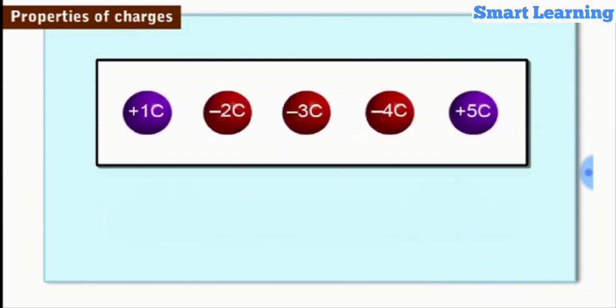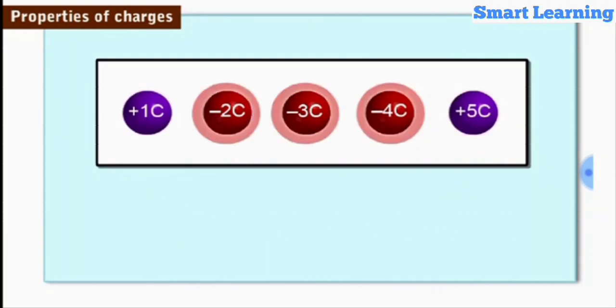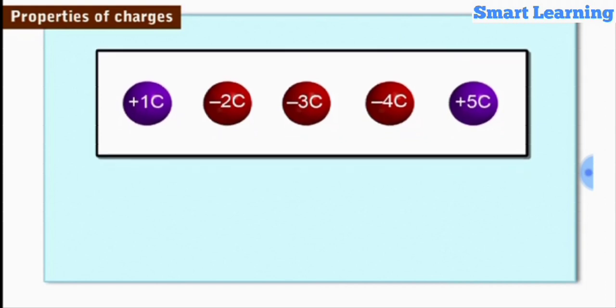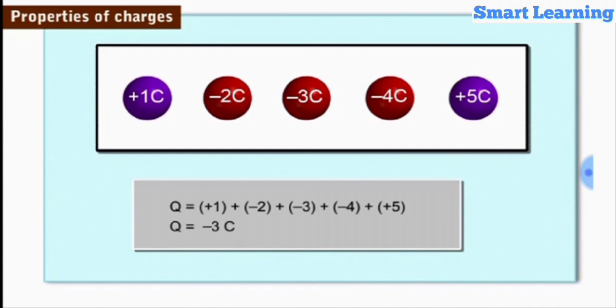It is important to note that while adding the charges, proper signs should be used. That is, positive sign for a positive charge and a negative sign for a negative charge. We can determine whether a body is charged positively or negatively by finding the algebraic sum of all charges on the body. For example, if a body is given 5 charges all in Coulomb, say +1, -2, -3, -4, +5, the sum is equal to -3C, which means it is a negatively charged body.